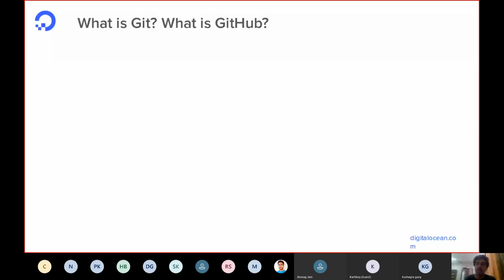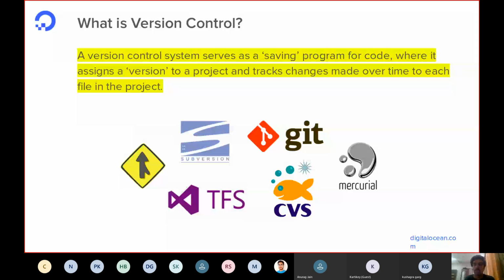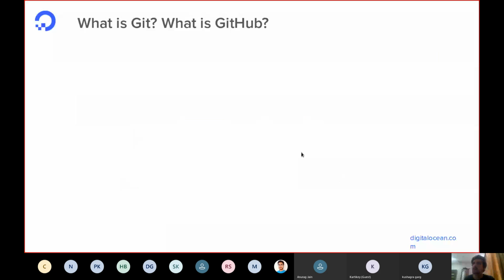So you can see something named Git. So what is Git? It actually is a snapshotting tool. If you have a bunch of code and you want to take a picture of that code, you can use Git. It takes this picture. When you make changes and tell Git that I have made changes, it compares the two pictures, the previous one and the current one, and knows what changes have been made. And accordingly, it tells us that that was version 1, this is version 1.1, or whatever when it comes to the particular individual case. So this was now what is Git and GitHub.